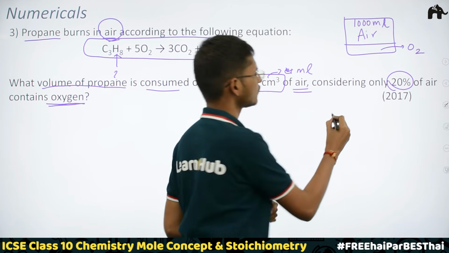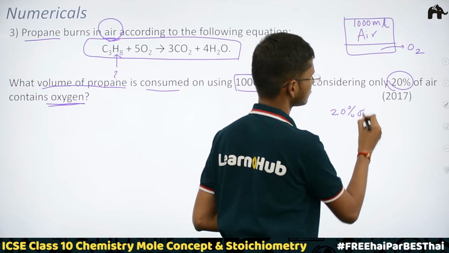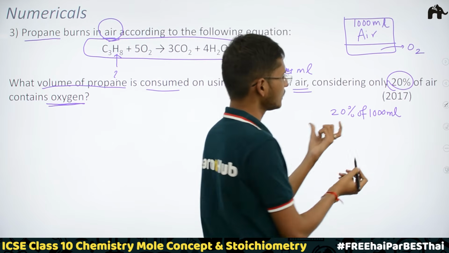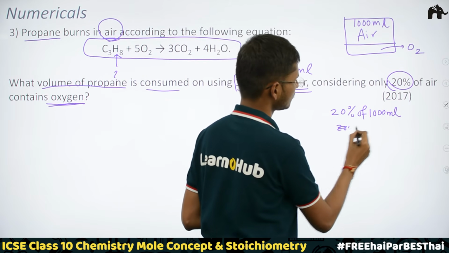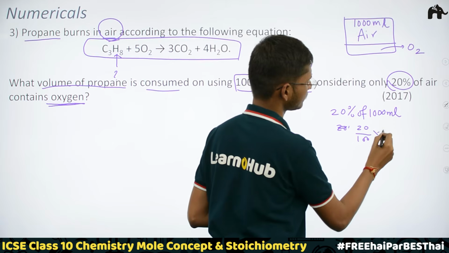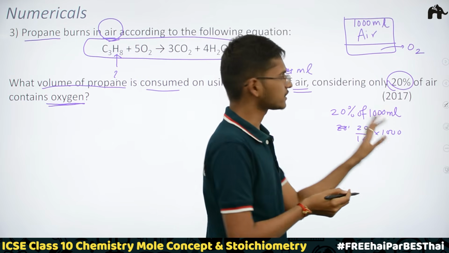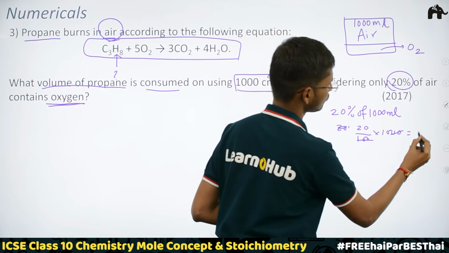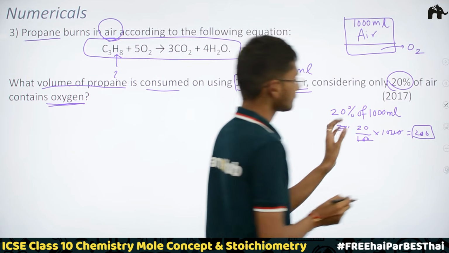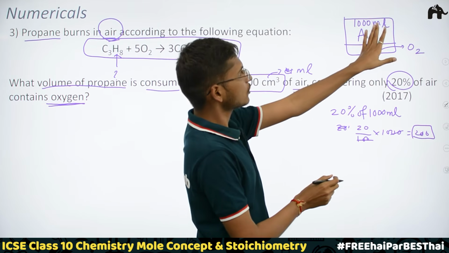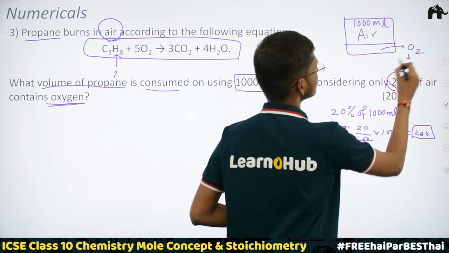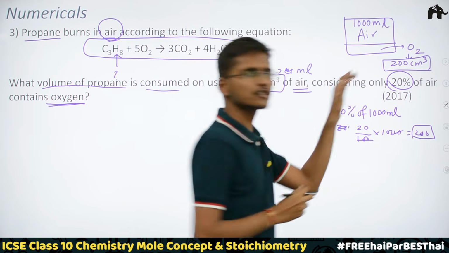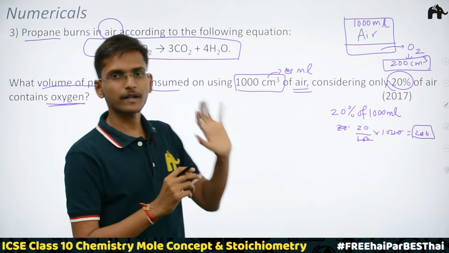Now what is 20% of 1000 ml of air? We can simply solve this. You all know 20 by 100 into 1000. So we would get 20% of 1000 ml air, which is 20 into 10, 200. So 200 cm cube or 200 ml of oxygen is what we are talking about. This was the slight trick in this question.